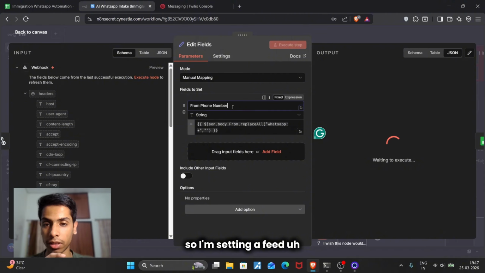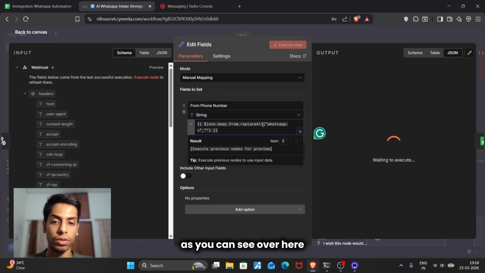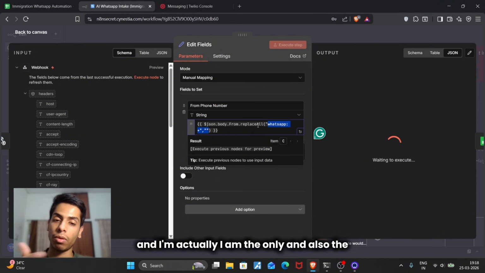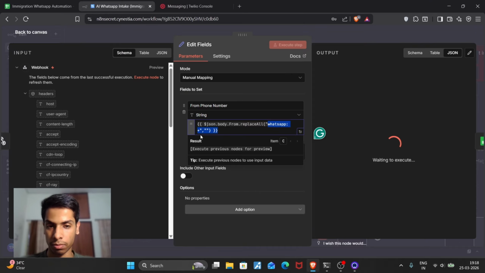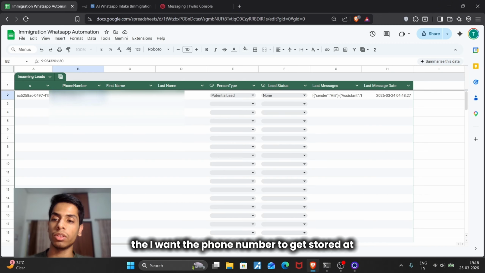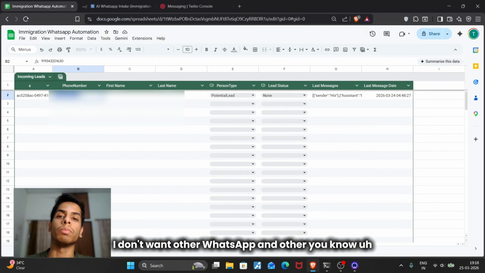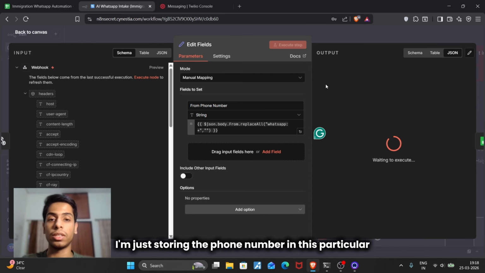So I'm setting a field. Its name is from phone number, and its value, as you can see, is the WhatsApp number coming from the webhook. I'm also replacing the "whatsapp:+" prefix with an empty character, because in the end I want only the phone number to be stored in this format. I don't want the WhatsApp prefix or any other extra stuff. I just want the phone number stored in this particular variable.